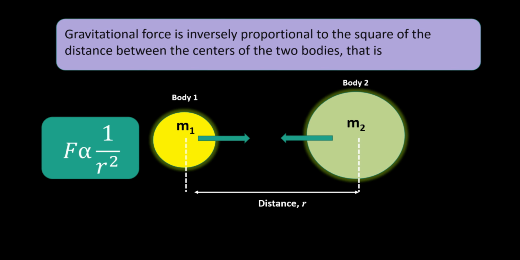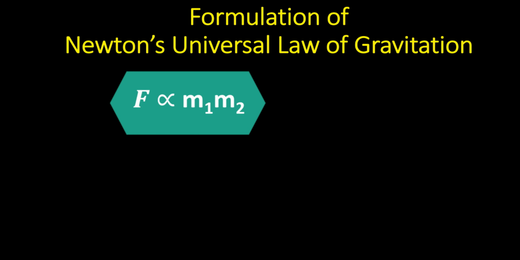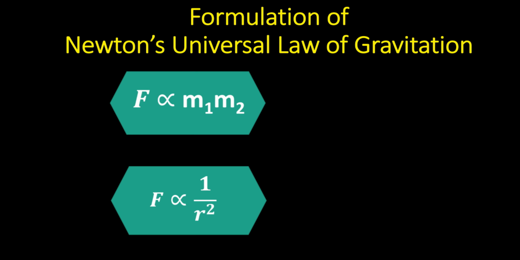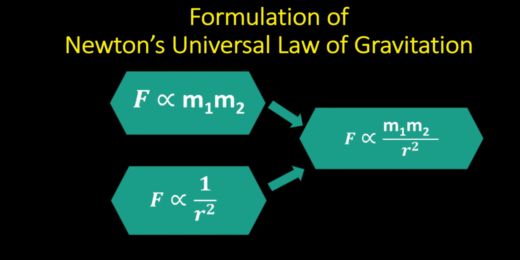F is inversely proportional to r squared. When we combine these two relationships into one, F is directly proportional to m1 times m2 divided by r squared.